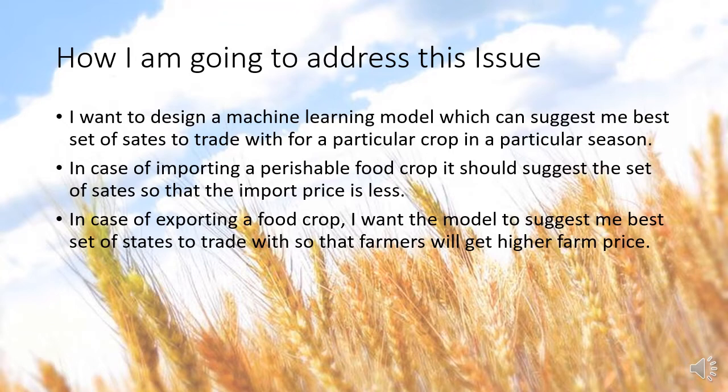So I want to take these features into my consideration and build a machine learning model in order to suggest best set of states to trade a particular perishable food crop. In case of exporting a crop, I want my model to suggest the states so that the farm price will be higher, so the farmers will be getting huge profit gains. And in case of importing a particular crop, my model should suggest a set of states in order to reduce the import price of that particular food crop in the state.